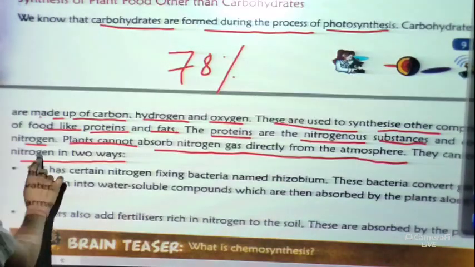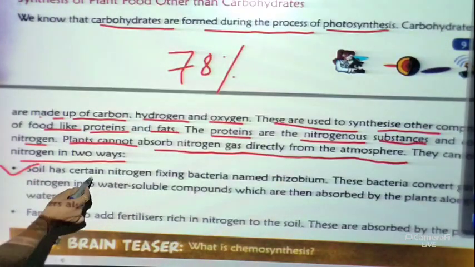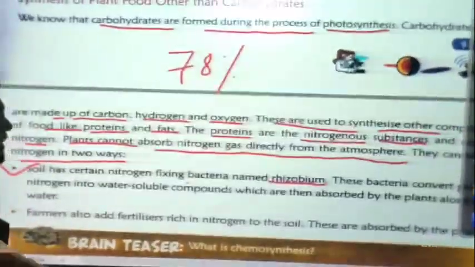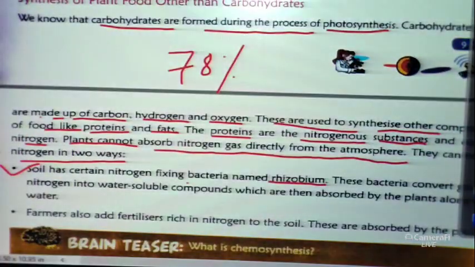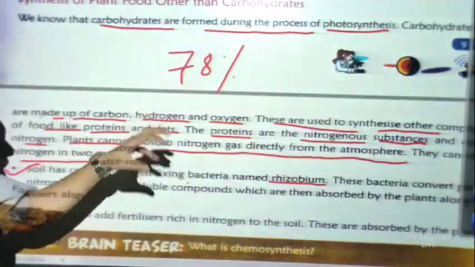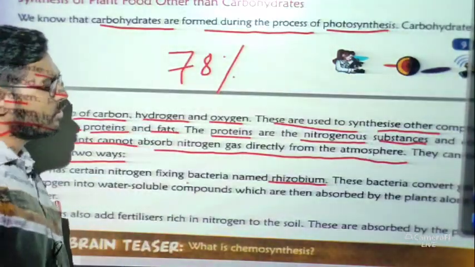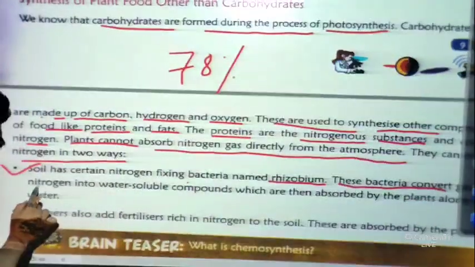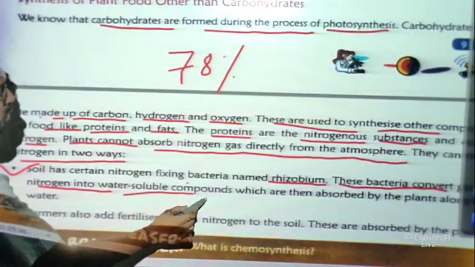First of all, what is the first way? The soil has certain nitrogen fixing bacteria named rhizobium. What can these bacteria do? They mix the nitrogen into the soil in the form of nitrate. These bacteria convert the gaseous nitrogen into water soluble compounds which are then absorbed by the plants.